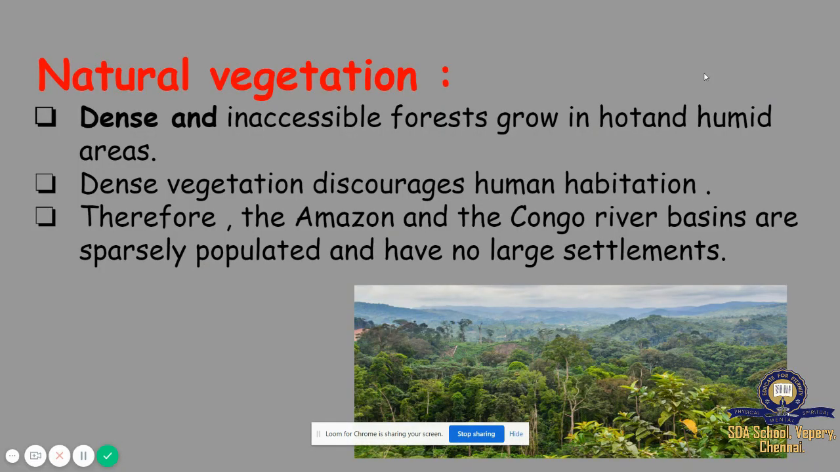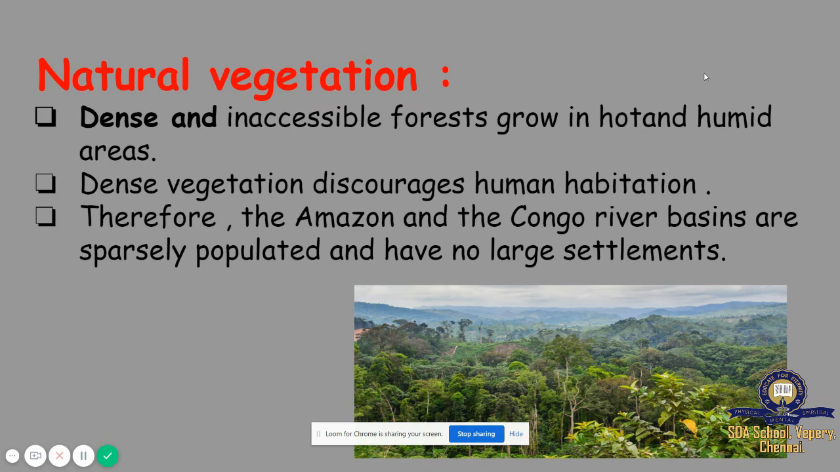Then, natural vegetation. Dense and inaccessible forests grow in hot and humid areas. Dense vegetation discourages human habitation. Therefore, the Amazon and the Congo River basins are sparsely populated and have no large settlements.